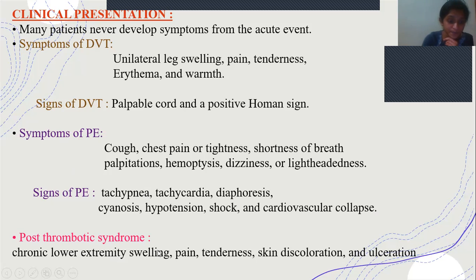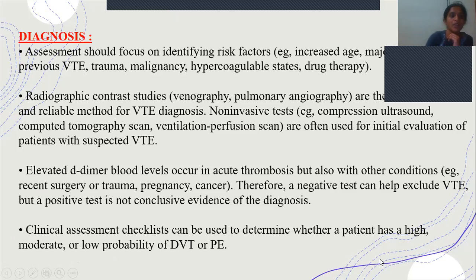Post thrombotic syndrome includes symptoms like chronic lower extremity swelling, pain, tenderness, skin discoloration, and ulceration can be seen.